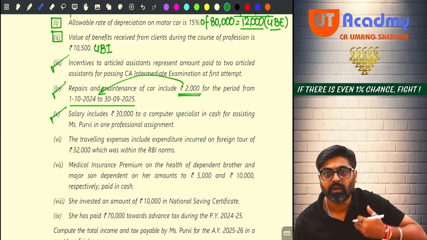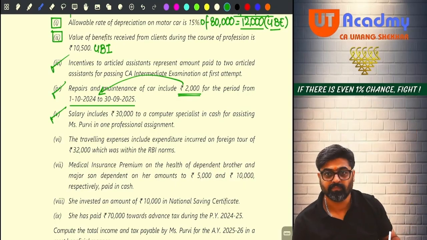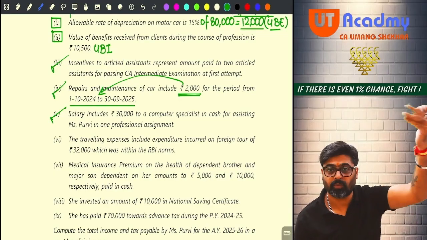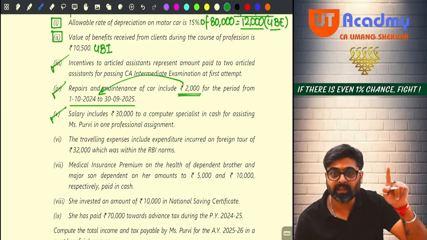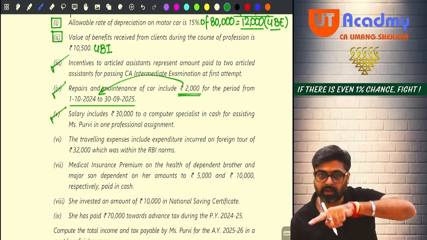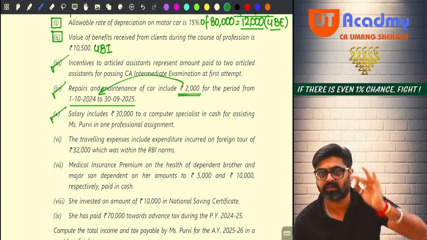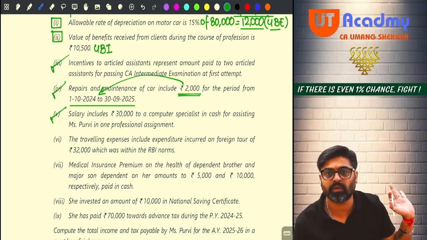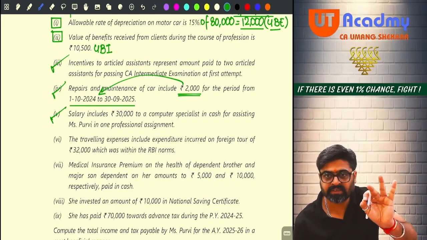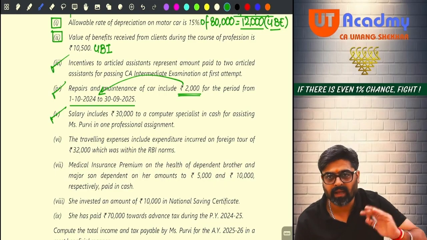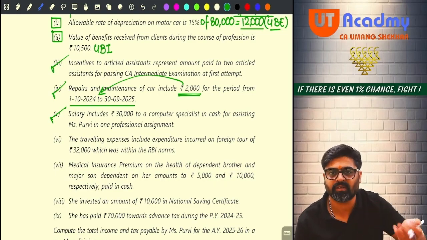I must have a client outside India. To give the services to my client, I would have done this foreign tour. Till the time they are not telling me that the foreign tour was personal, this foreign tour cannot be treated as personal. I will consider this as a professional foreign tour only. And on my professional foreign tour, I am spending 32,000. Is it my business related expense? Yes. And the balance traveling expense is also my business related expense.